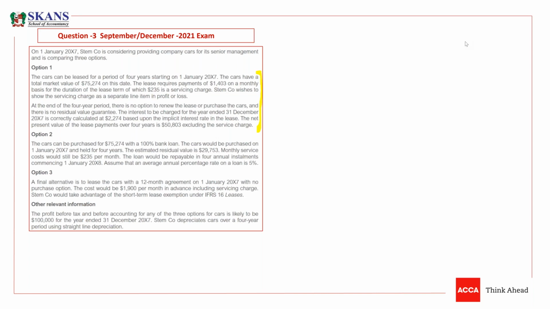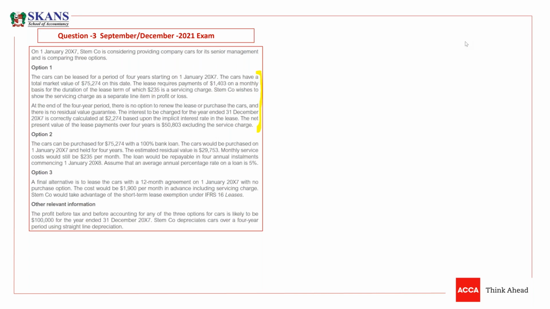Now, subsequently, we need to depreciate. And this is something that you need to write in a single line: in this contract, we will recognize a right of use asset and lease liability of 50,803. This is your first line in the answer. We will book the asset and lease on 1st Jan 20X5. You can mention the date as well.